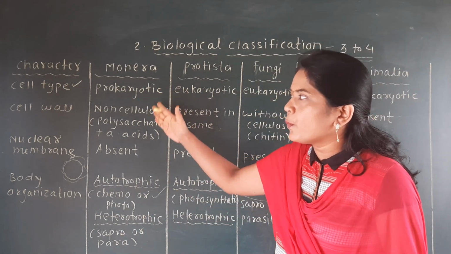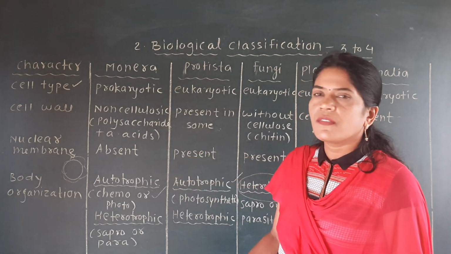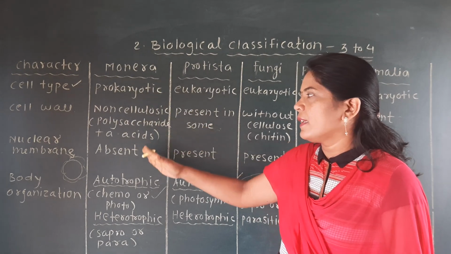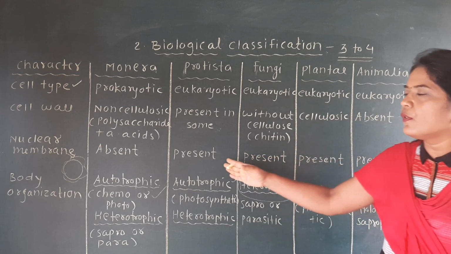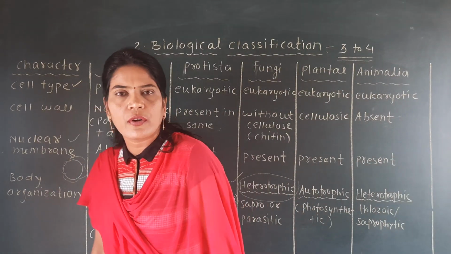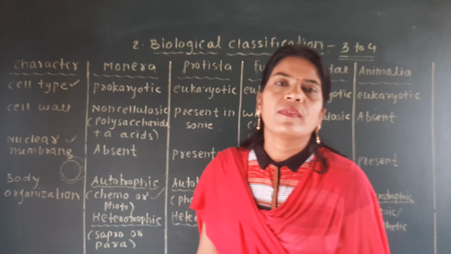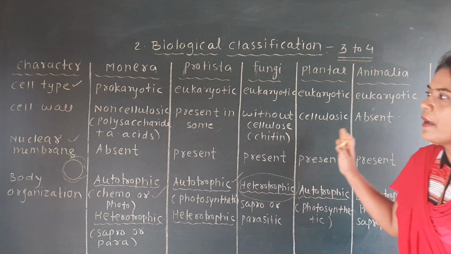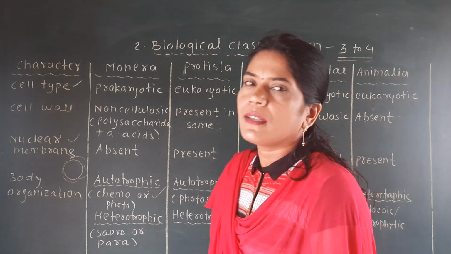The first 2 points are very simple. First point, cell type, and the third point is very simple because it is related to each other. If cell type is prokaryotic, the nuclear membrane is absent, and if the cell is eukaryotic type, the nuclear membrane is present. So first and third points are interrelated to each other. We can easily understand it. Second point is the cell wall. That means you know that cell wall is absent in some Protista and Animalia, but present in Monera, fungi and Plantae. So you have to keep in mind their composition.